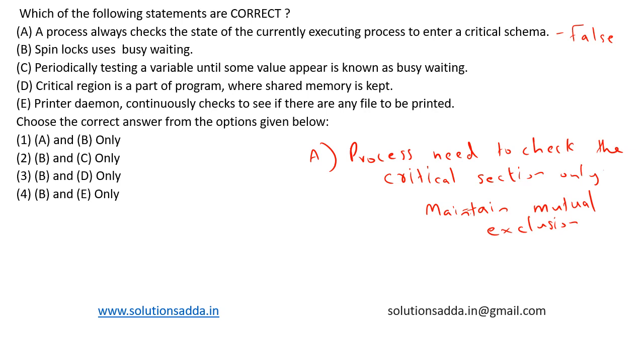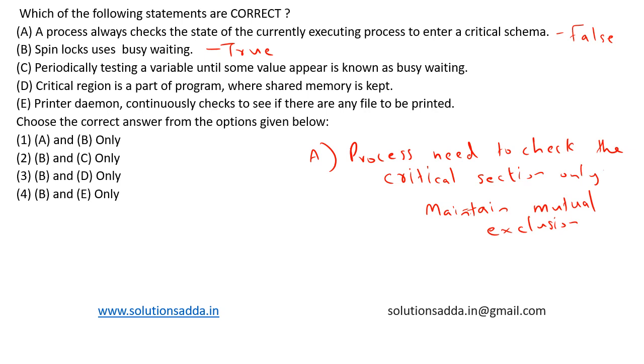Second one is spin lock uses busy waiting. This statement is true. So what happens in spin lock? In spin lock, it is a type of lock where a thread repeatedly checks if lock is free. So if it is not free, then it continues to spin in that particular loop. So this statement is correct.